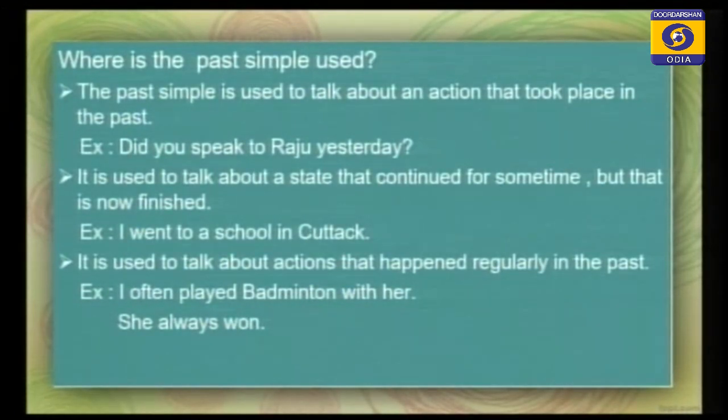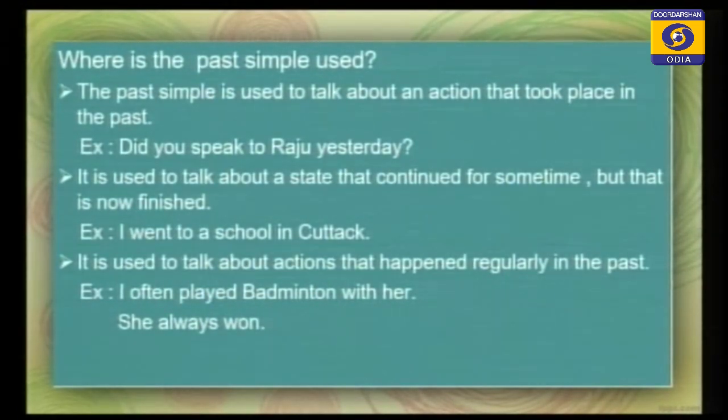It is used to talk about actions that happened regularly in the past. That means the action was continuing in the past. I often played badminton with her and she always won.